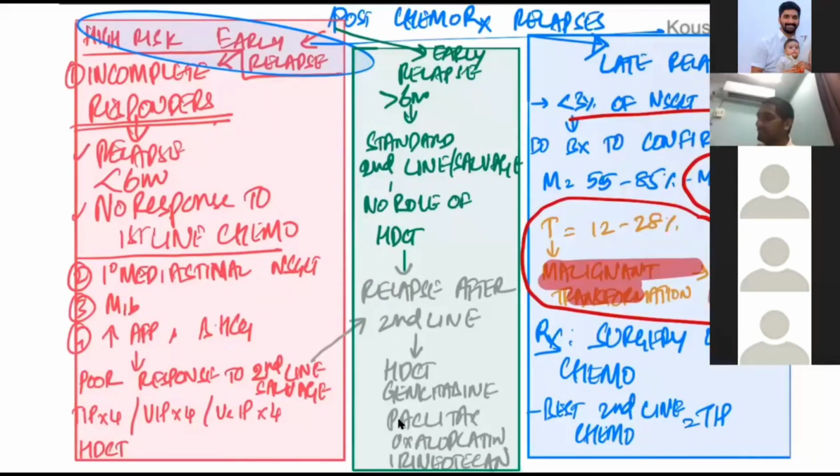And if it is more than 3 centimeter, then we are going for chemo with BEP4, BEP3 or EP4, and then for radiation, or are we jumping straight to radiation? I didn't get you. Seminoma, in seminoma stage 2 disease, if it is more than 3 centimeter, are we going for BEP4, BEP3 and EP4? No.